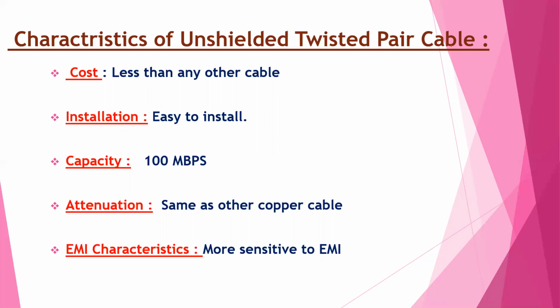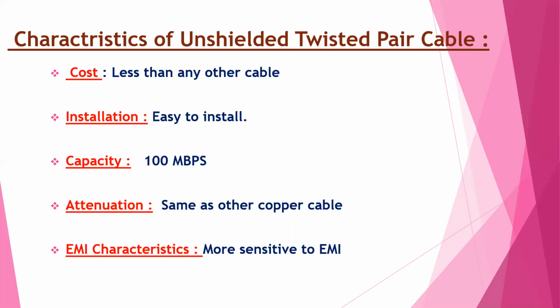Capacity. For unshielded twisted pair cable, the data rate capacity is up to 100 Mbps. Next is attenuation. UTP cable has attenuation characteristics similar to other copper cables.